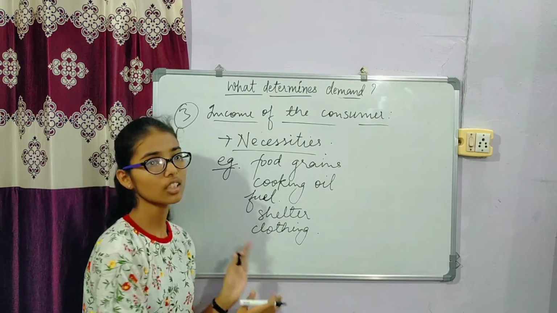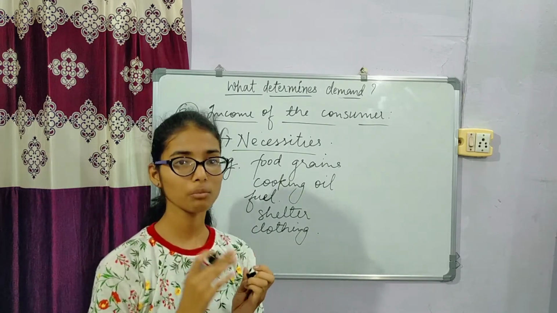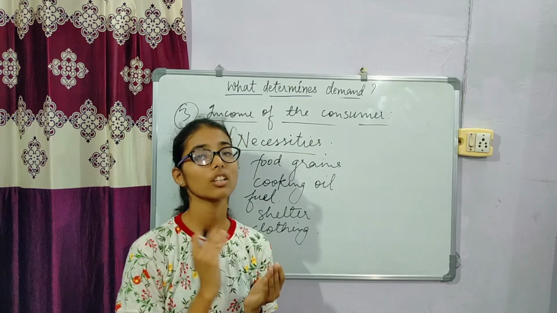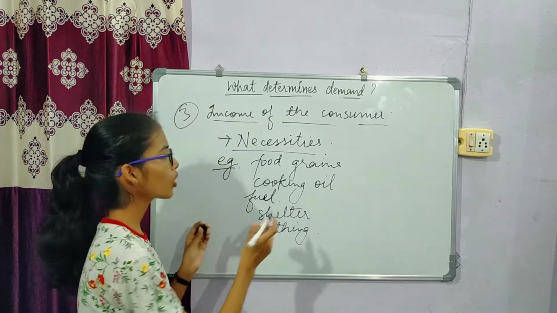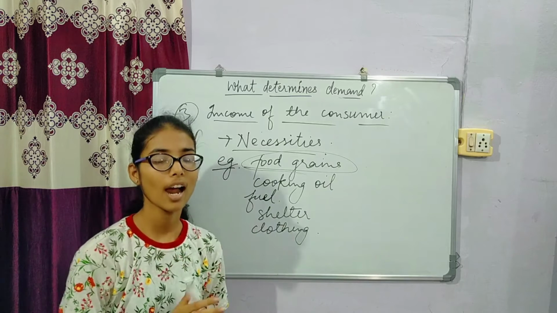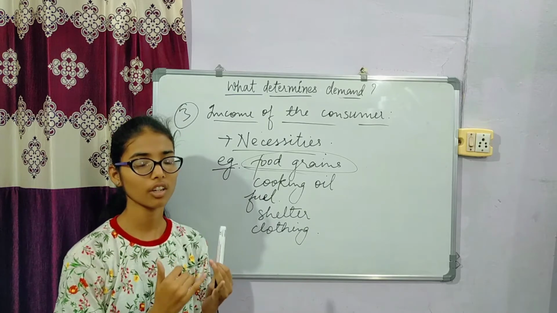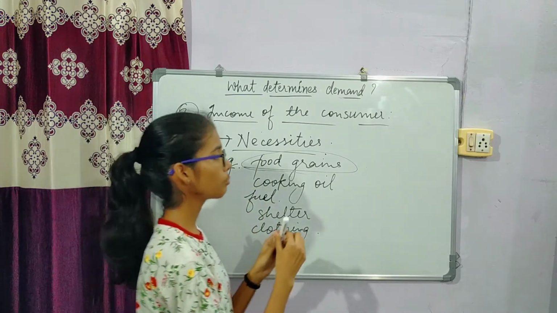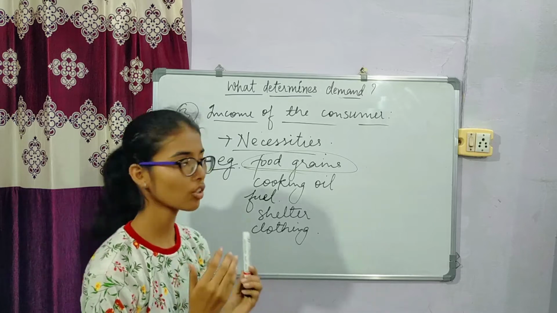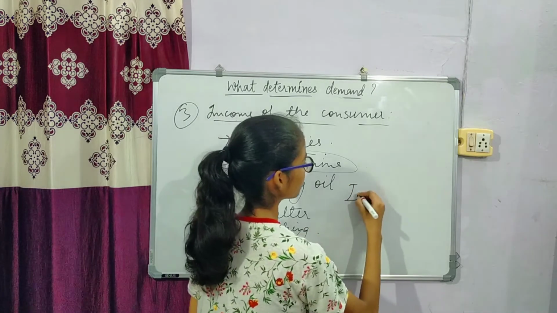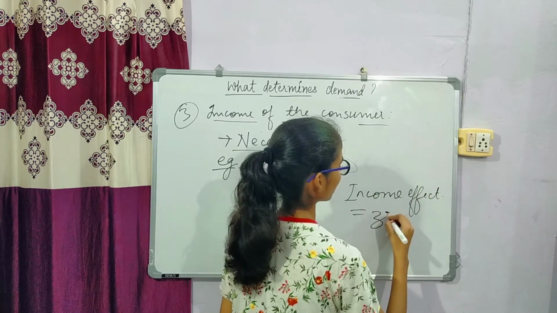So in necessities there is a zero income effect, because when the person becomes relatively richer, when income increases beyond a certain level, the importance of food decreases for the person, and they prefer to buy more durable goods like TV, house, car, etc. The quantity demanded still increases, but in less proportion than income. So here the income effect is 0.